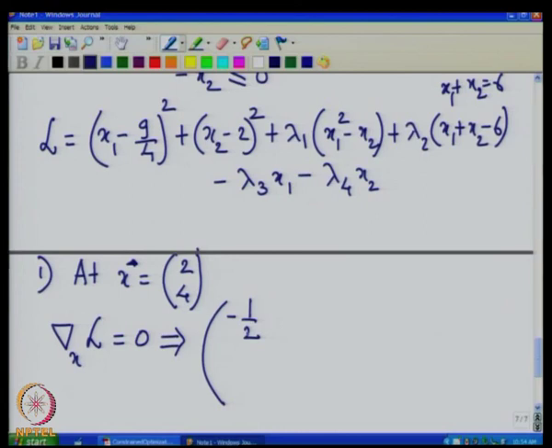And then the next thing is 2 lambda 1 x1, and at x1 equal to 2 that is 4 lambda 1, plus lambda 2.